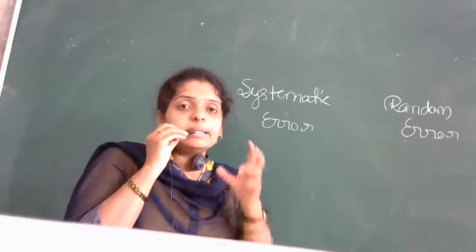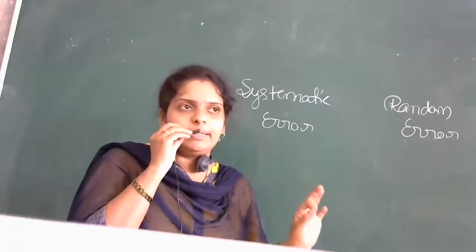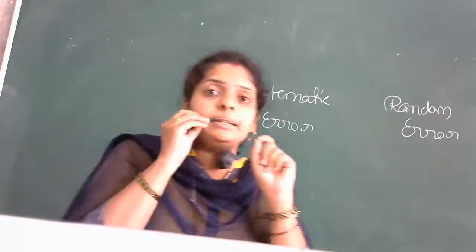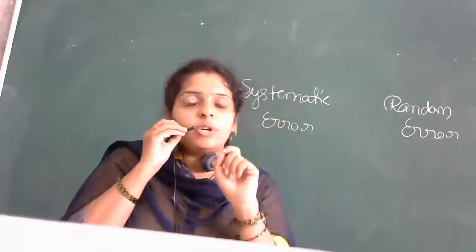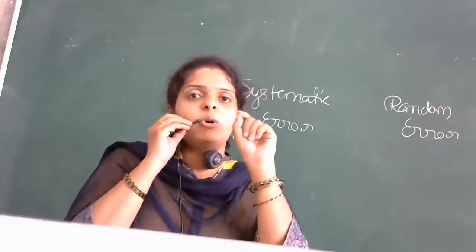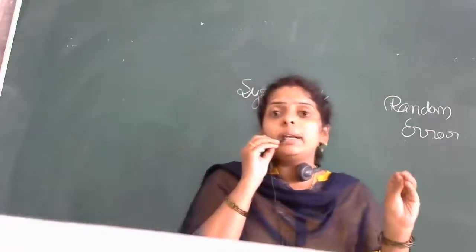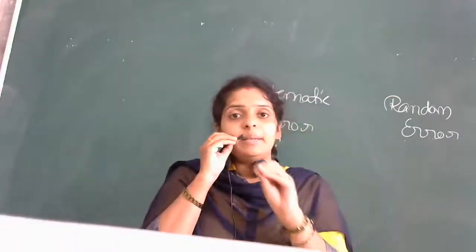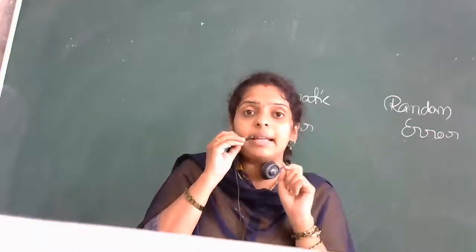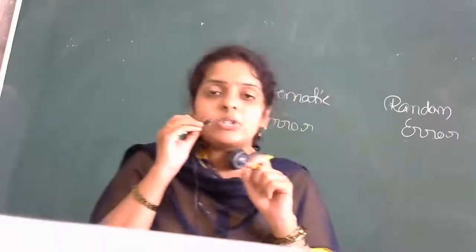Therefore, one reason for systematic error is instrumental error. The second reason is imperfection in the experimental technique. Whatever your teacher tells you, if you don't follow it and make a small mistake, you will not get the accurate reading. In chemistry, you do an experiment called titration.